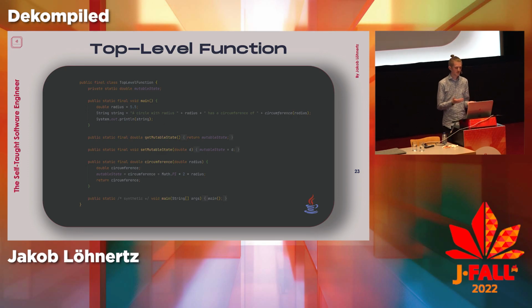The circumference method is as expected, and the other interesting thing that you notice here, which you might have seen in a few slides already, is that it also synthetically adds the dreaded public static void main with the string array as the arguments, which is not required in Kotlin. So it just compiles this in because it has to, and then it forwards the call to the other one that accepts no arguments.